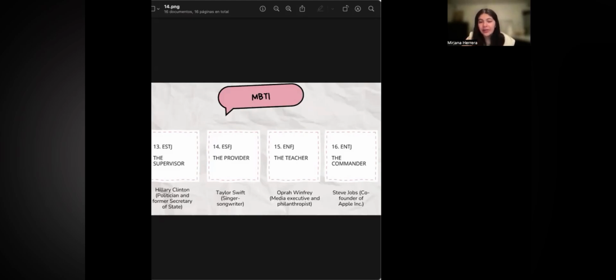And the last one is the commander. The commander is a person who is really strategic, confident, and decisive. This person is an ambitious leader who thrives on challenge and tries to achieve goals. They are always analytical people who enjoy organizing resources to accomplish tasks. As an example here, I put Steve Jobs, a clear example of a commander who is really analytical and enjoys organizing resources to accomplish tasks.